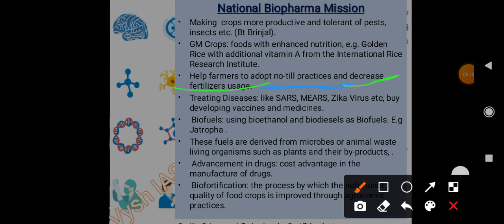One of the objectives is also to treat diseases like SARS, MERS, Zika virus, by developing vaccines and medicines. And then biofuels, an example is jatropha. Bioethanol and biodiesels are used.